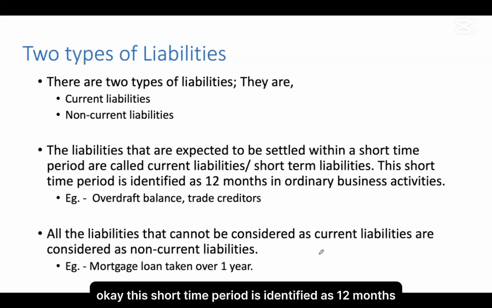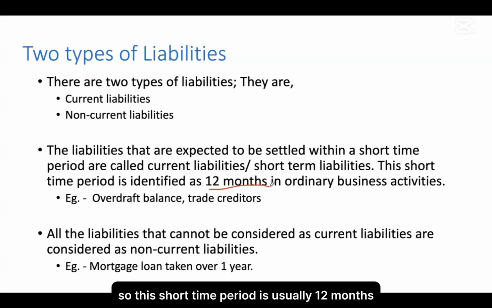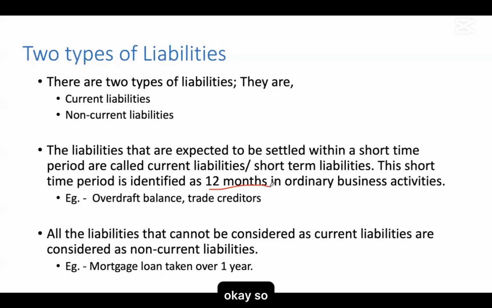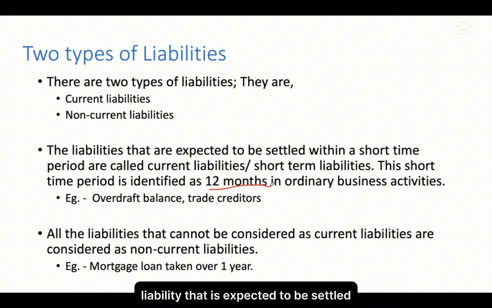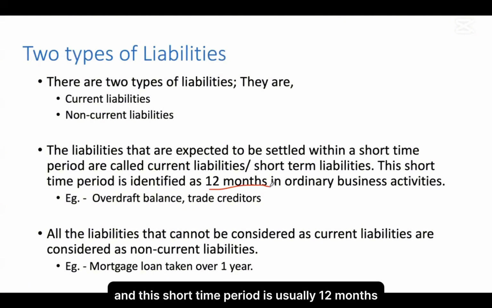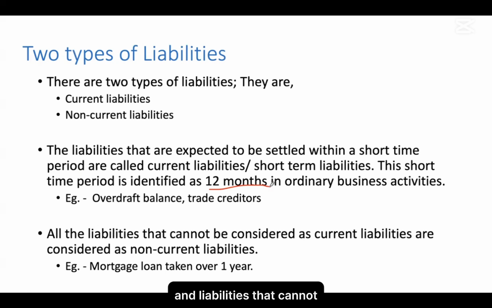This short time period is usually 12 months. All the liabilities that cannot be considered as current liabilities are considered as non-current liabilities. So a liability which cannot be identified as a current liability is identified as a non-current liability. A liability that is expected to be settled within a short period of time is called a current liability, and this short time period is usually 12 months. Liabilities that cannot be considered as current liabilities are considered as non-current liabilities.